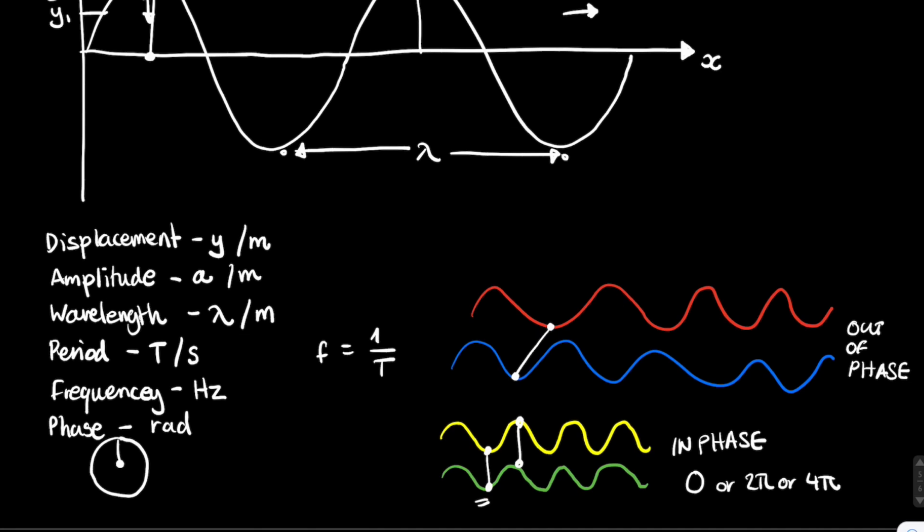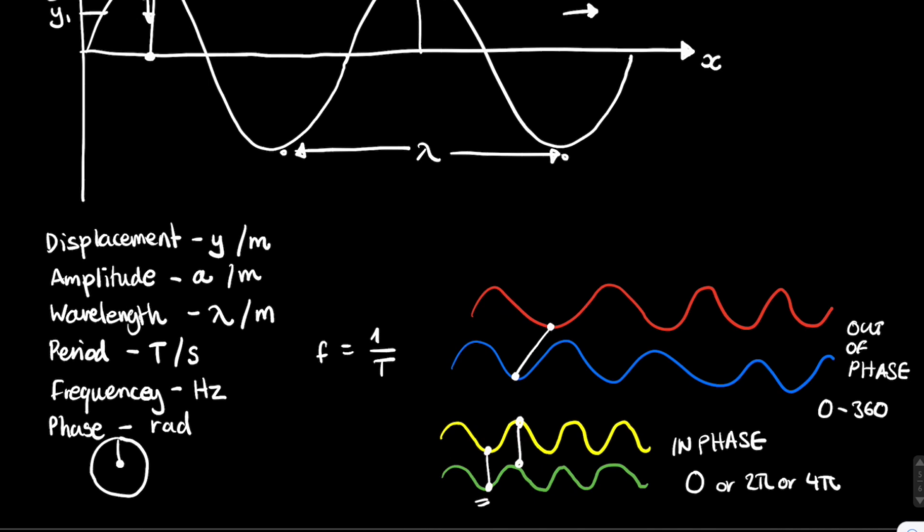Of course, 2 pi radians is exactly the same as 0 radians. See, with a circle, if you keep rotating around, then you're repeating yourself. 2 pi radians is exactly the same as 360 degrees, and so on and so forth. So if they're 360 degrees apart, they're also 0 degrees apart, because that's how degrees work, and so therefore they are in phase. Now if they're out of phase, then the angle is going to be somewhere between 0 and 360 degrees. Now the amount by which they're out of phase is exactly what the angle is.